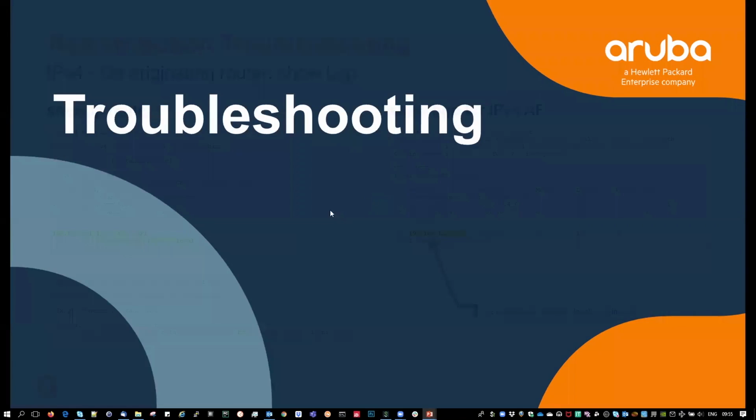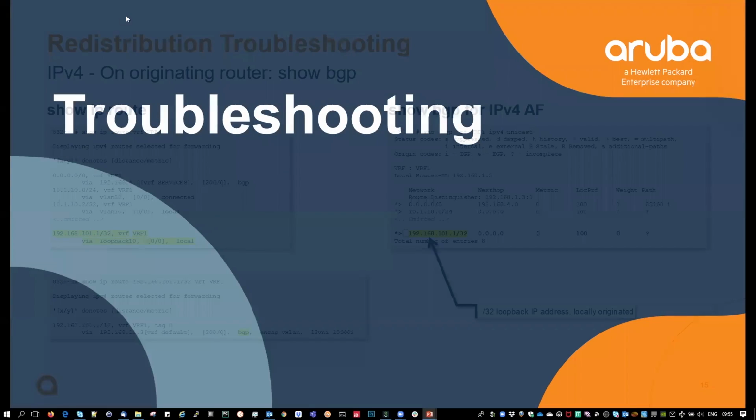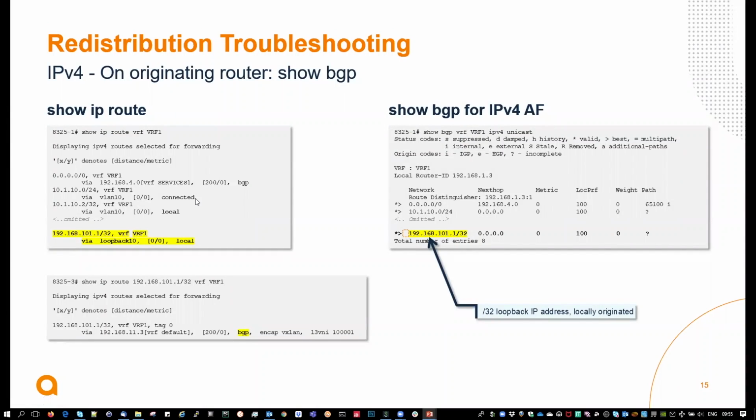So troubleshooting. First we need to check, obviously, in the show IP route table on the particular VRF, for default. So ensure that the route is there with respect to that loopback, and then ensure it in the show BGP unicast routing table. So we can see that here with the next hop as 0.0.0.0.